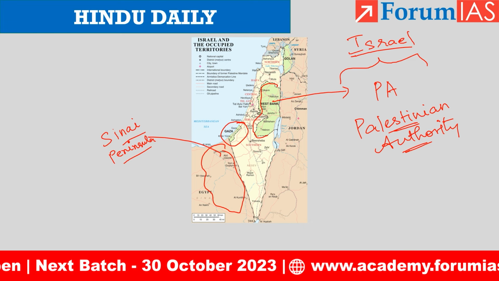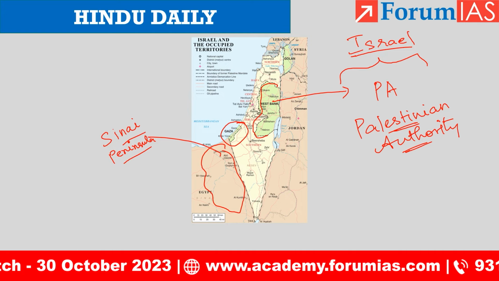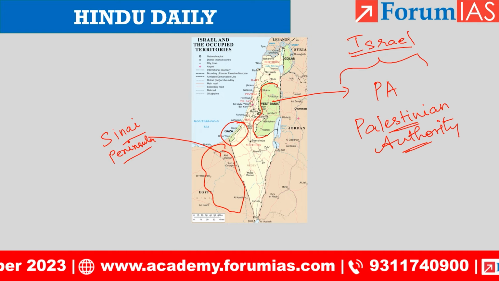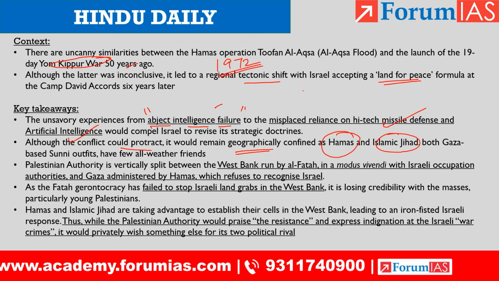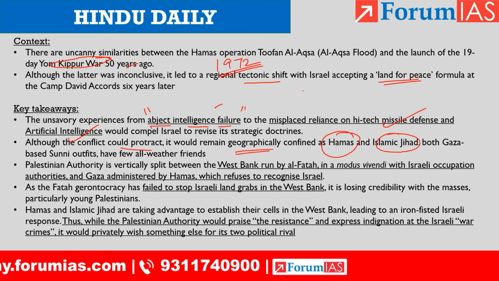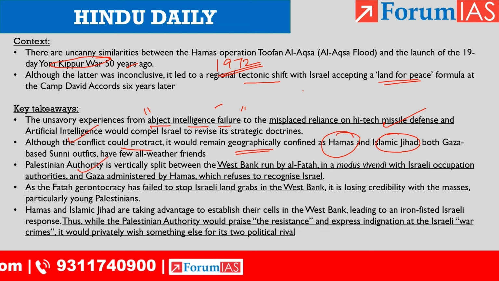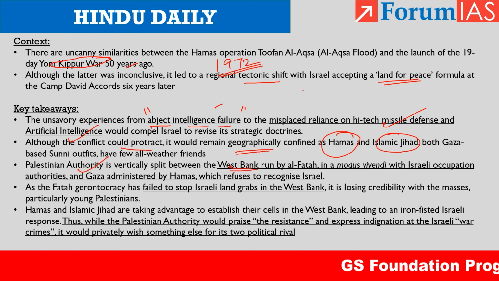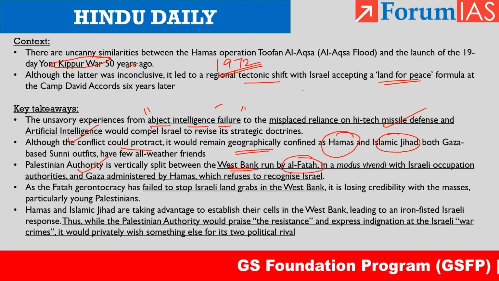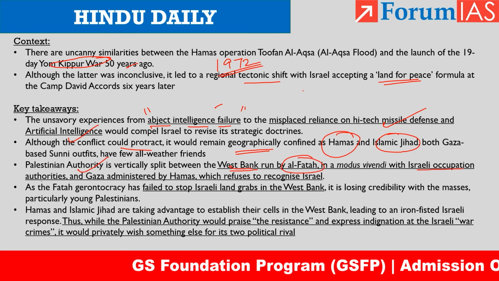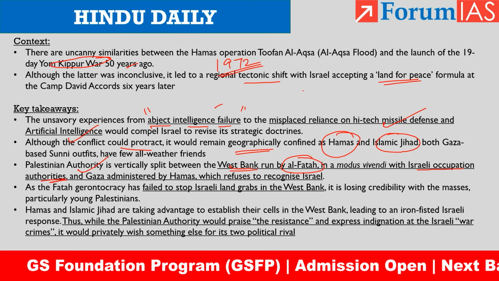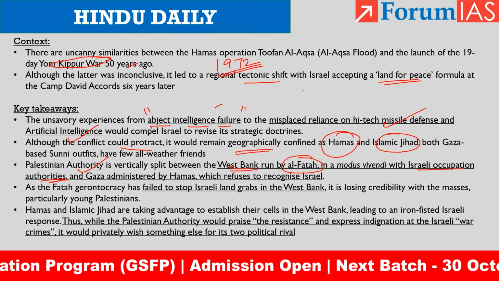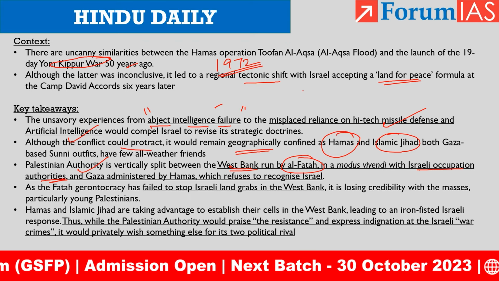The Gaza Strip, which is ruled by Hamas, obviously doesn't recognize Israel. Coming back to the Palestinian Authority, what would be their reaction to this conflict? They are split between the West Bank and Gaza. The Palestinian Authority is run by Al-Fatah with Israeli occupation authorities. So, it has an arrangement with Israel, and the ultimate power rests with Israel in the West Bank.